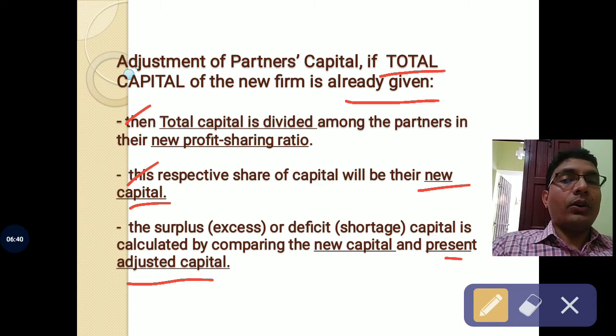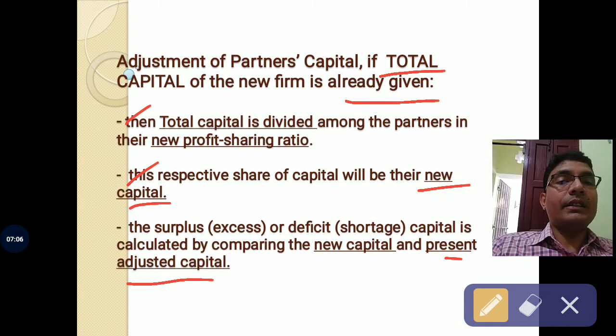All these adjustments will be made to the opening capital in order to arrive at the present adjusted capital. Now this present adjusted capital will be compared with the new capital as calculated in the second step. New capital is nothing but the required capital that the partners decided to keep in future, and the present adjusted capital is their actual capital.